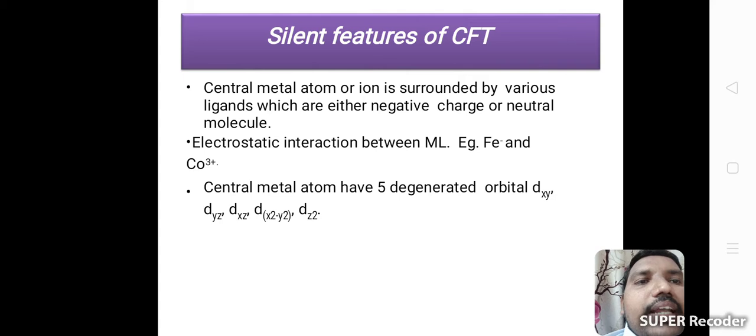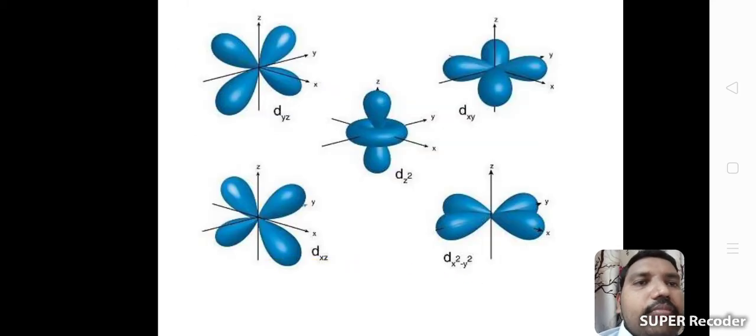Next, the central metal atom has 5 degenerate d orbitals: dxy, dyz, dxz, which lie in between the axes, and dx square minus y square and dz square, which are along the axes.